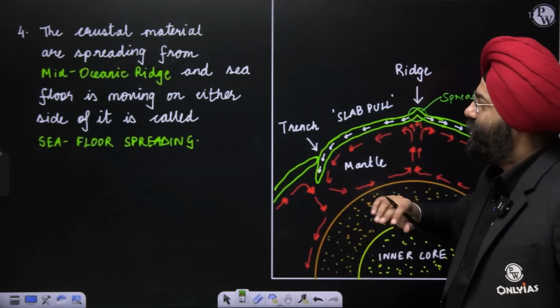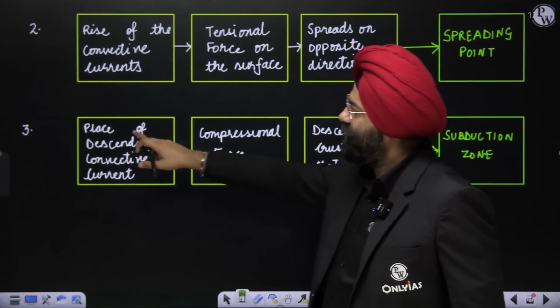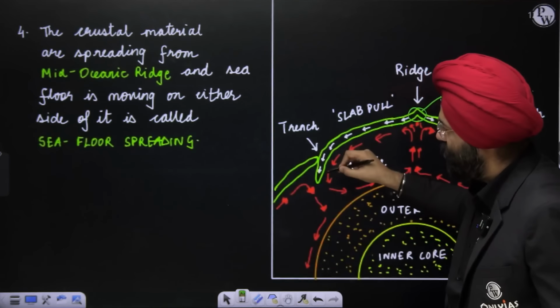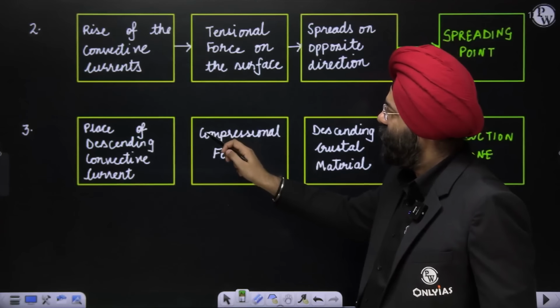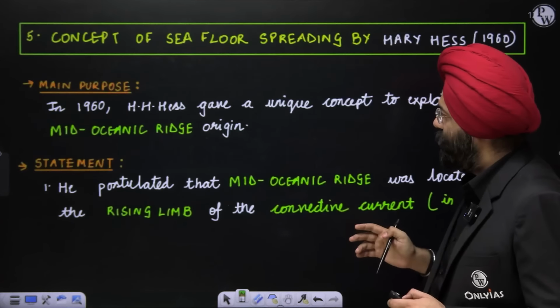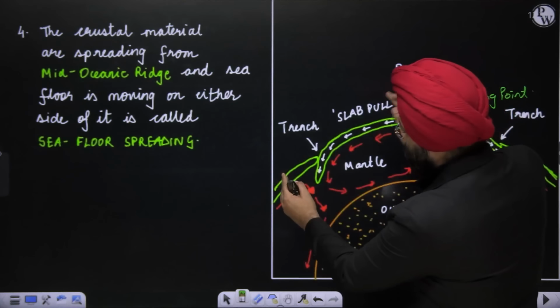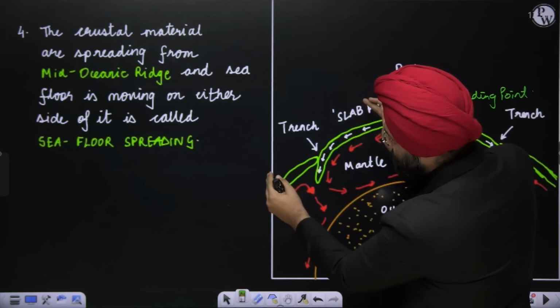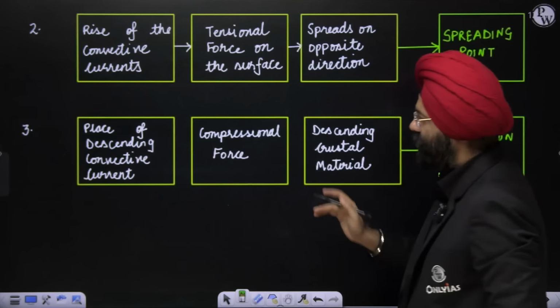On the other hand, please see the places of the descending convectional current. Over here, compressional forces are taking place. Why? See here. Over here a lithospheric plate is already there, and this plate is moving this way, so there is compression taking place.